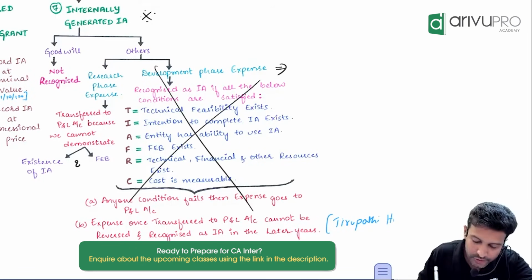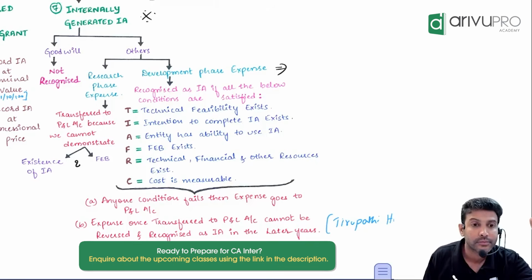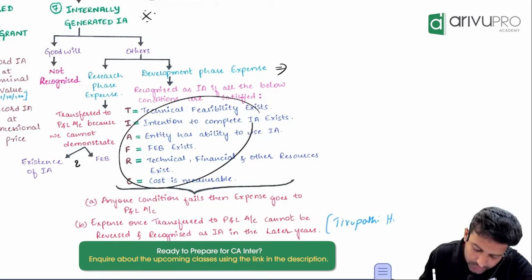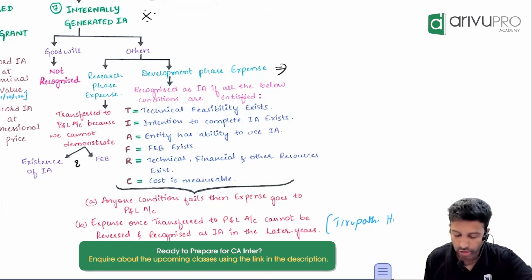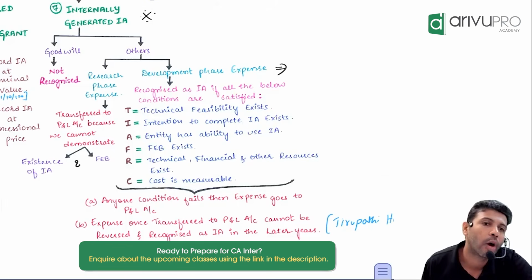If this fails, if any of these fails, then development phase expenditure also goes off to P&L.